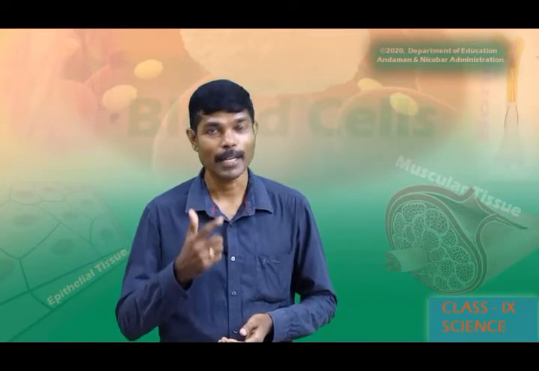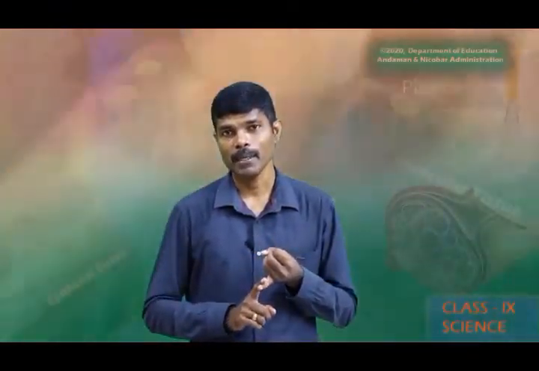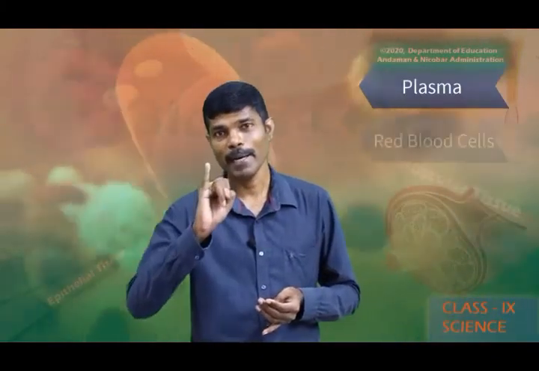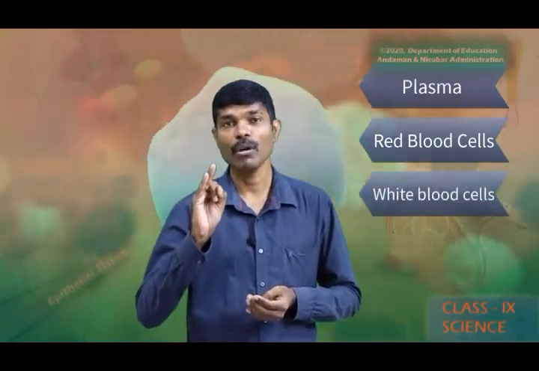Dear children, now we will move forward where we will learn another type of tissue in animals, that is connective tissue. Blood is a connective tissue and we will see the components present in the blood. Blood contains three different types of cells. What are they? In the lower classes, you must have studied the components of blood. Blood contains plasma, in which three different types of cells are embedded. What are they? Number one, red blood cells, also called RBC. White blood cells, they are also called WBCs.